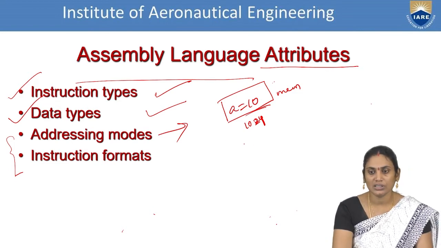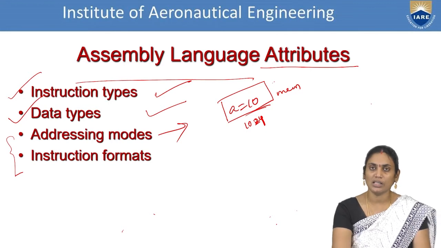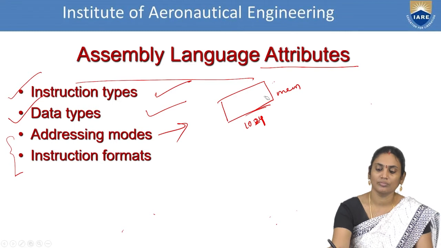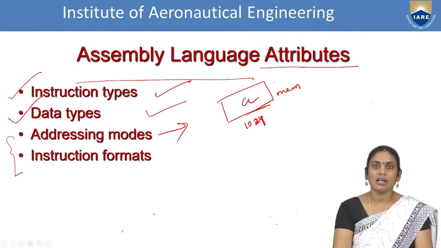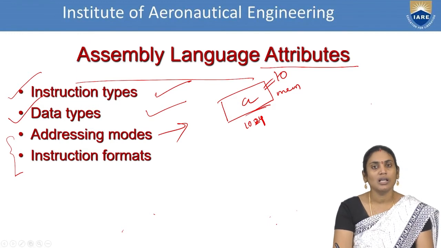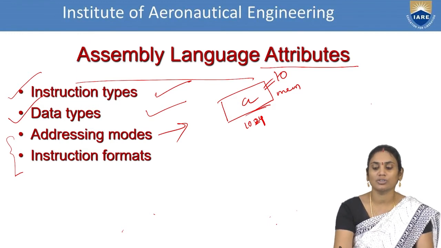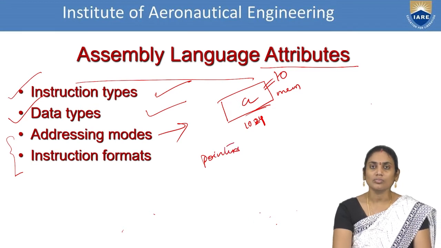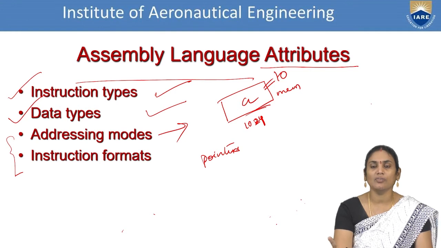So in this case, we are just considering an example where I am considering one location. In that location, I am saying that A is equal to 10. So initially, this is located as A, and the data in that location is 10. Now, in a C program, we will be using a concept called pointers. What is the use of a pointer? It is used to locate the data with the help of its address rather than the data value.